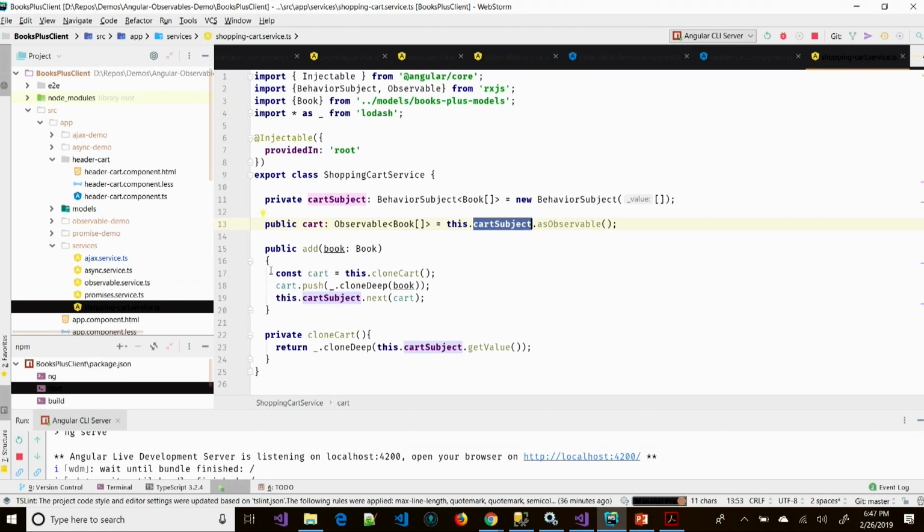When I add a book, I pass in a book, and notice, this is kind of the key. Remember when I talked about the old observable pattern, there's this chance of passing data around, and there are several different places that might be modifying the data. And I don't know where it's being modified. That's really difficult to debug if you have 5 different views or things that are modifying your data.